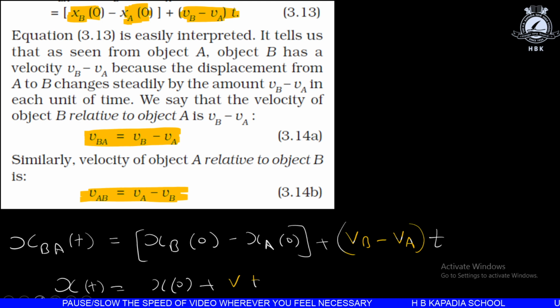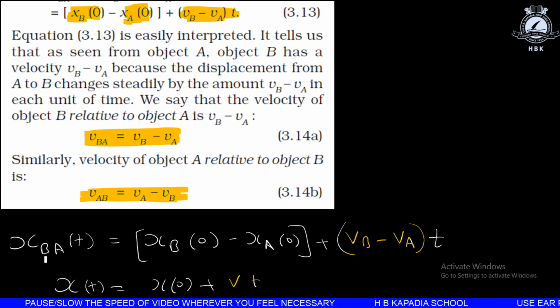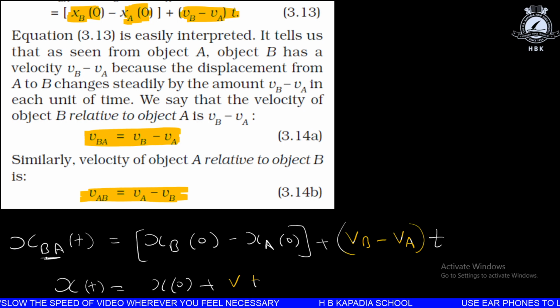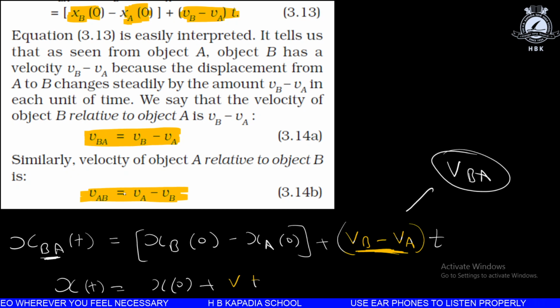So if it is v_BA, then we are getting (v_B minus v_A), that is the velocity of B with respect to A. So the velocity of B with respect to A is v_B minus v_A, and the velocity of A with respect to B is v_A minus v_B.